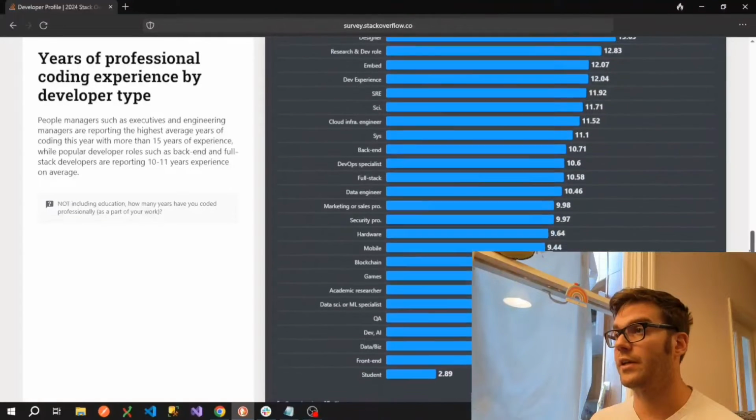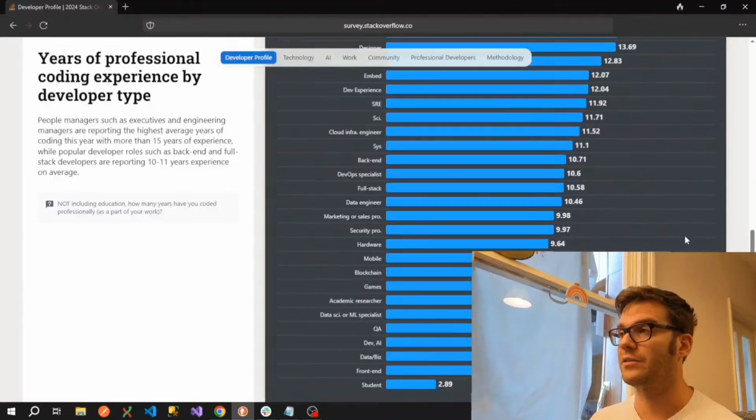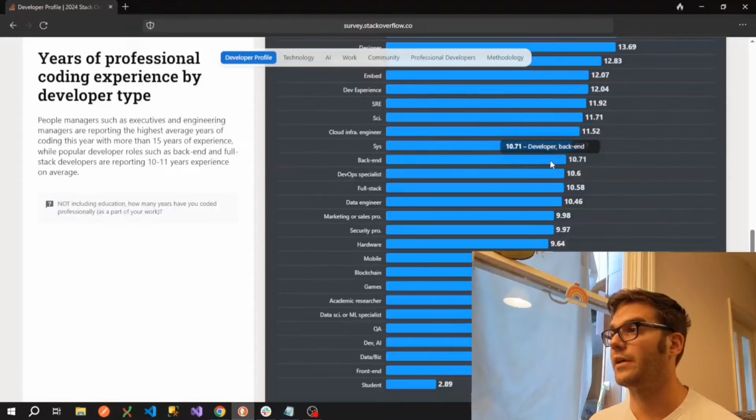But as we move down towards the more practical, the more day-to-day kind of people that are going to be writing the code, we can see that the average experience level drops slightly. So a back-end developer apparently has an average of 10.7 years experience, full stack around 10.5 years. And then as we get down to some of the more specialized roles, such as games developers, AI developers, or front-end developers, the experience required is a bit less.